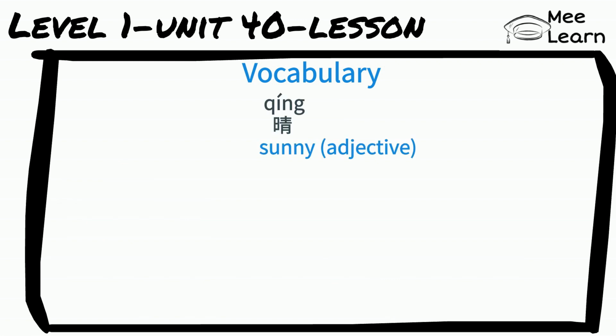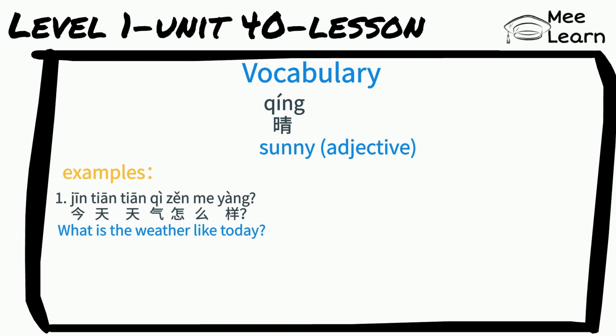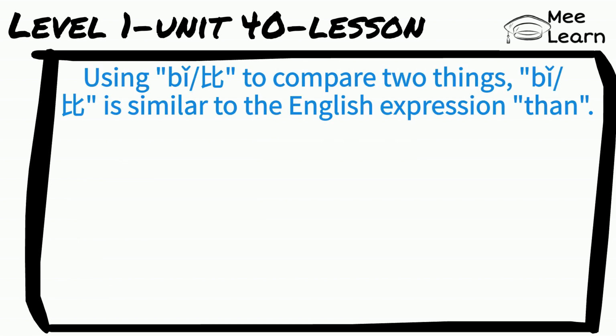This word 晴, when it's used on its own, is an adjective. It means sunny. For example, 今天天气怎么样？ What is the weather like today? 晴, sunny. Using 比 to compare two things.